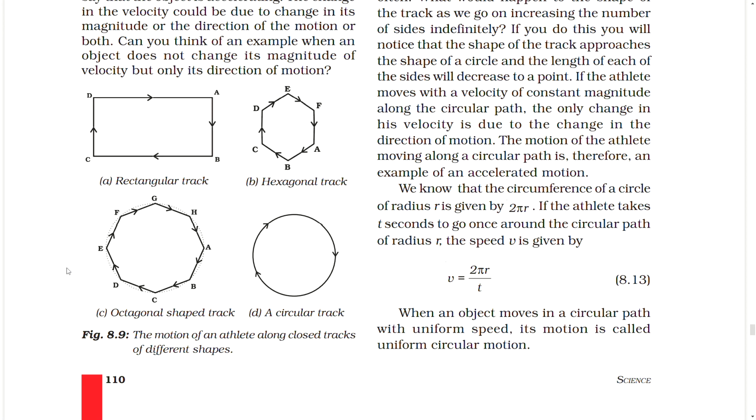We know that the circumference of a circle of radius r is given by 2 pi r. If the athlete takes t seconds to go once around the circular path of radius r, the speed v is given by v equal to 2 pi r by t. When an object moves in a circular path with uniform speed, its motion is called uniform circular motion.